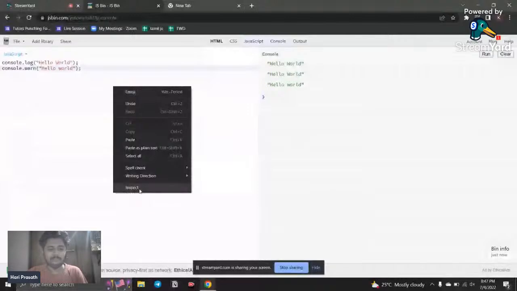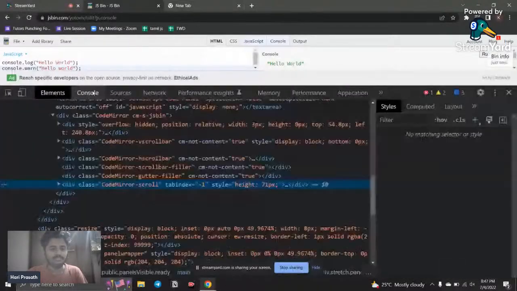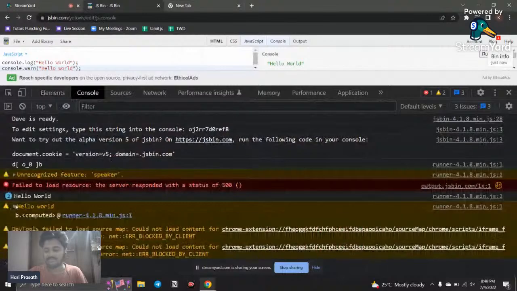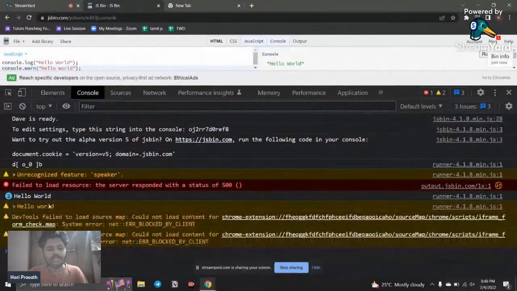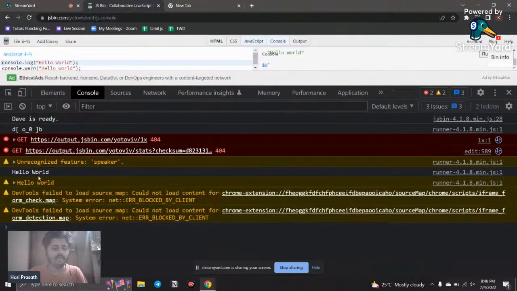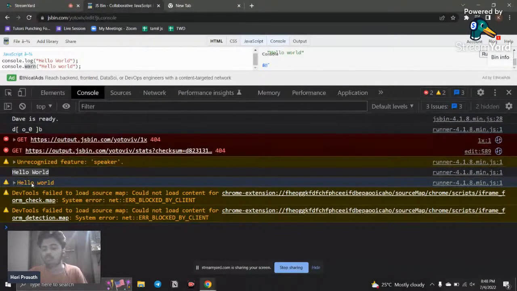But if I click inspect and go to the console, here you can see this is our warning. If I use warn, you can see there is an orange color difference, right? If I just refresh this, you can see this hello world comes from the log method, and this one comes from warn, and it gives a warning in a light yellow color. So this is an indication of warning.